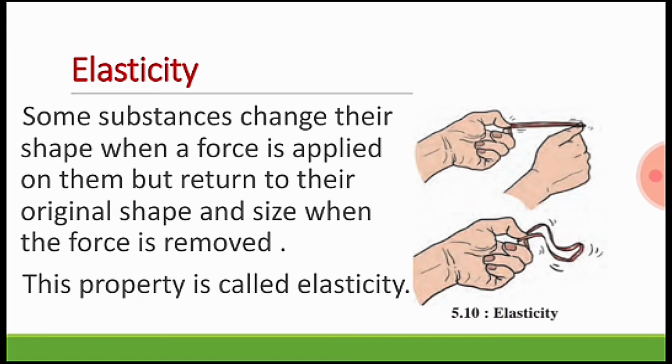To understand this, we can stretch a rubber band and let it go, or apply pressure on a piece of sponge and release it. What we can see is that the rubber band and the sponge go back to their original size and shape. Some substances change their shape when a force is applied on them, but return to their original shape and size when the force is removed. This property is called elasticity. The remaining part we will see next time.